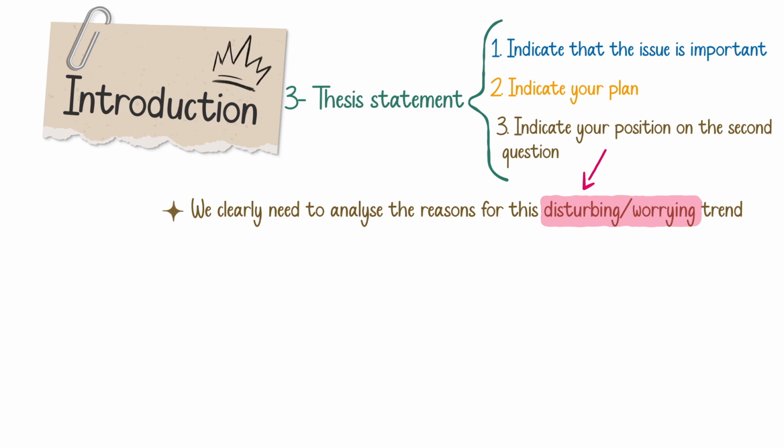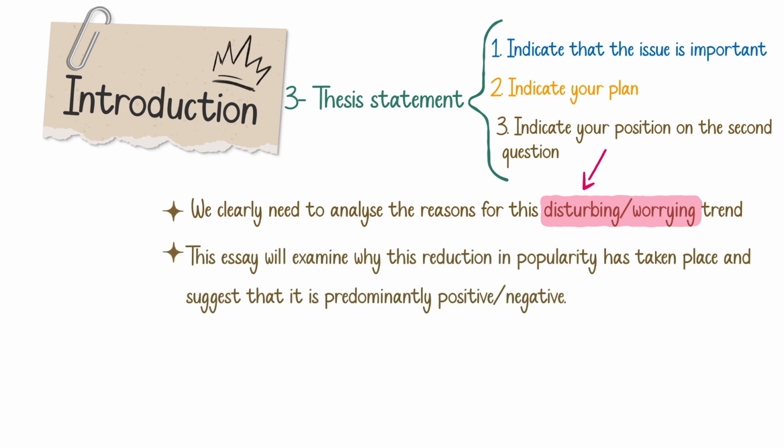The second way we can write here is another way. This essay will examine why this reduction in popularity has taken place and suggest that it is predominantly positive or negative. You should write one of them. So this is one way of showing the reader, the examiner, that you definitely believe that it is totally positive or negative. And let's work on the third way.